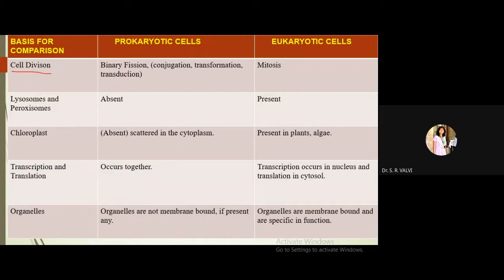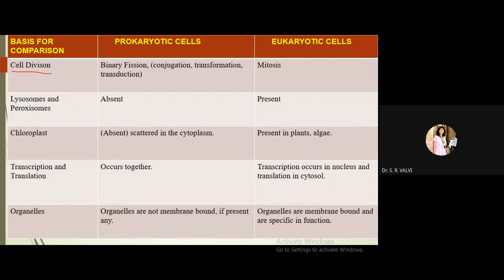So now see here, prokaryotic cells divide by means of binary fission. So fission is nothing but what? Here a single cell is going to divide into two. So that is fission. Please do remember fission and fusion. Fusion is where two cells unite together to form one. But in the case of fission, one cell is going to divide into two, and hence the term is fission, right?